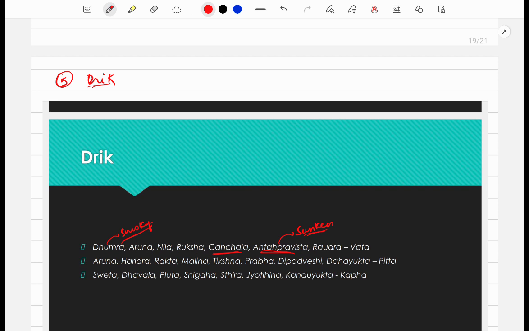The next is raudra. Raudra means terrifying, right? You are basically terrified by looking at them. So all these characteristics will give what? It will give that vata is in dominant state. The next thing is if it is arun, haritra, rakt, malin, tikshna, prabha, deepadveshi, dahayukt, then it will give what? It will give that pitta is in a dominant state.